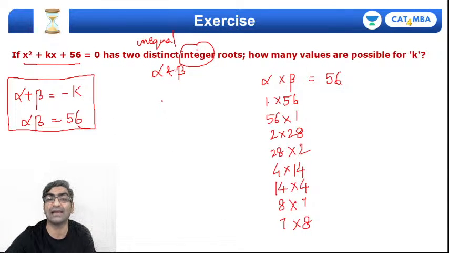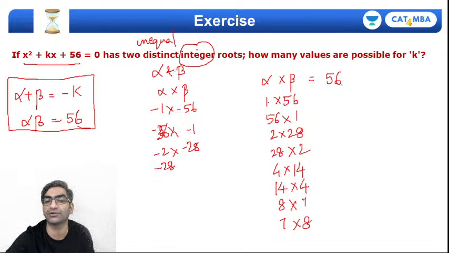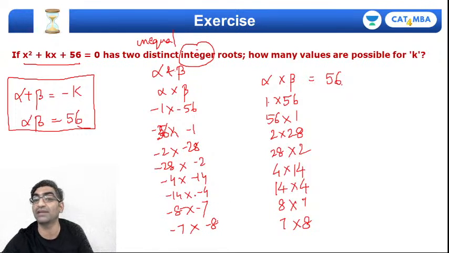Why? Because alpha and beta will also have negative values, right? Possibly minus 1 and minus 56, minus 2 and minus 28, right? The other way around also, minus 56 and minus 1, minus 28 and minus 2, right? Minus 4 into minus 14, minus 14 and minus 4. Can you see this? All these pairs can also take negative values, right? I need to check whether they give me different values of k or not.